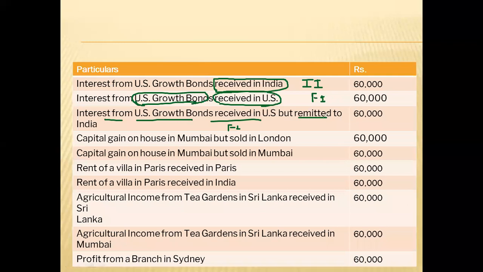Remittance is not relevant for determining whether income is Indian income or foreign income. Receipt or earning should be in India. Remitting is a later step. So in both these examples, the growth bonds are of USA and the interest is also received in USA. So this will be an example of foreign income.